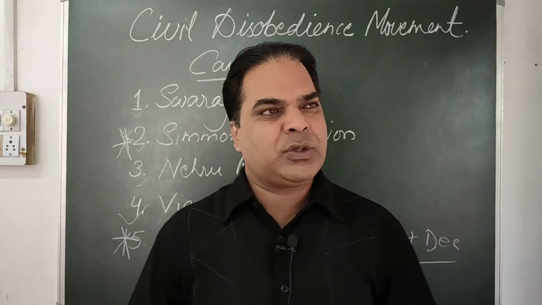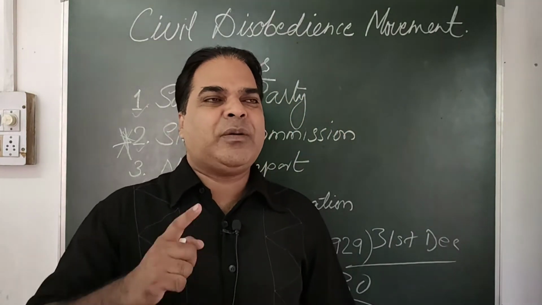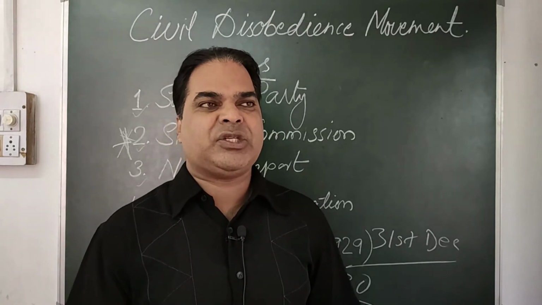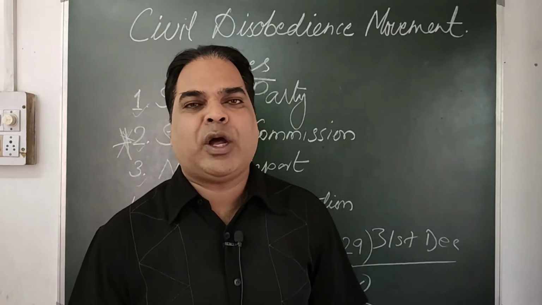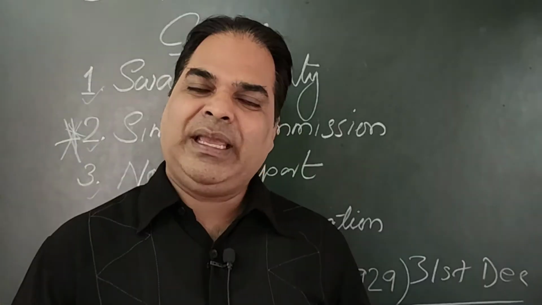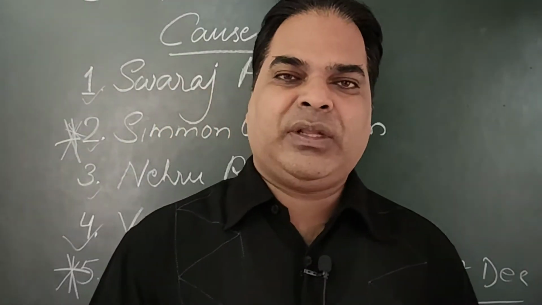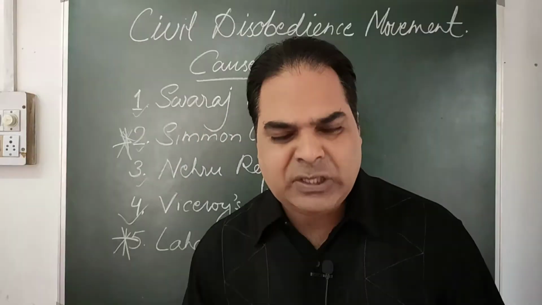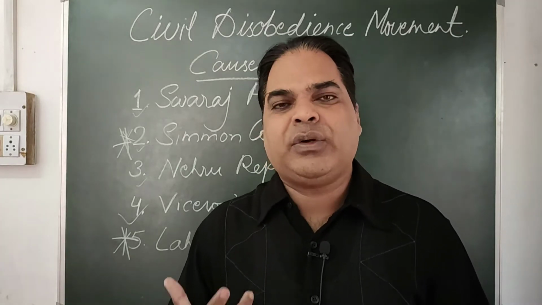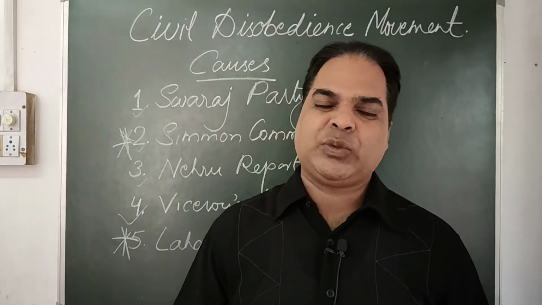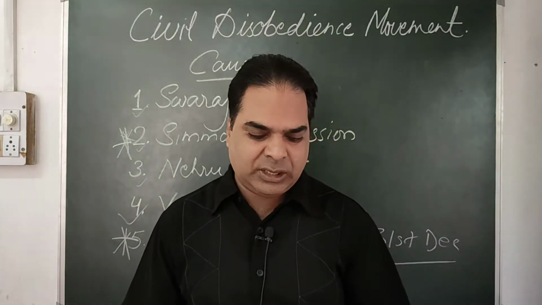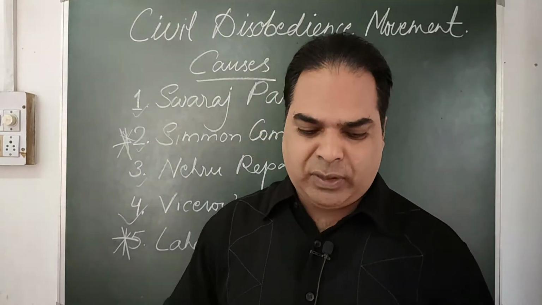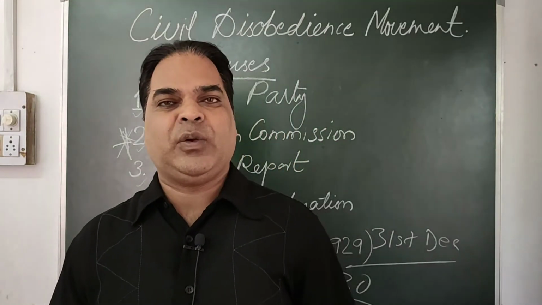Lord Irwin was convinced that without a larger representation of India, we cannot come to certain conclusions. That is why he decided to meet Gandhi, sort out the differences and discuss the issues properly. They met on 5th of March 1931.